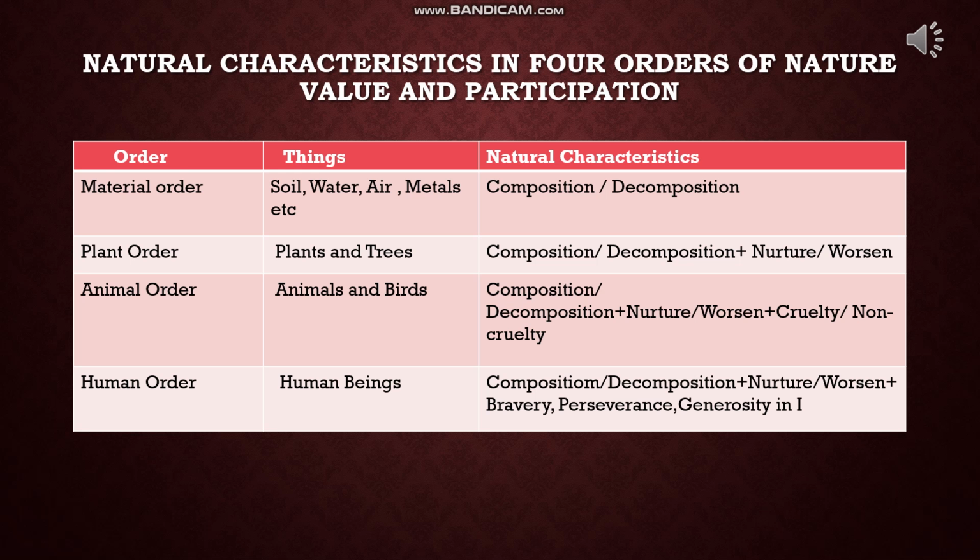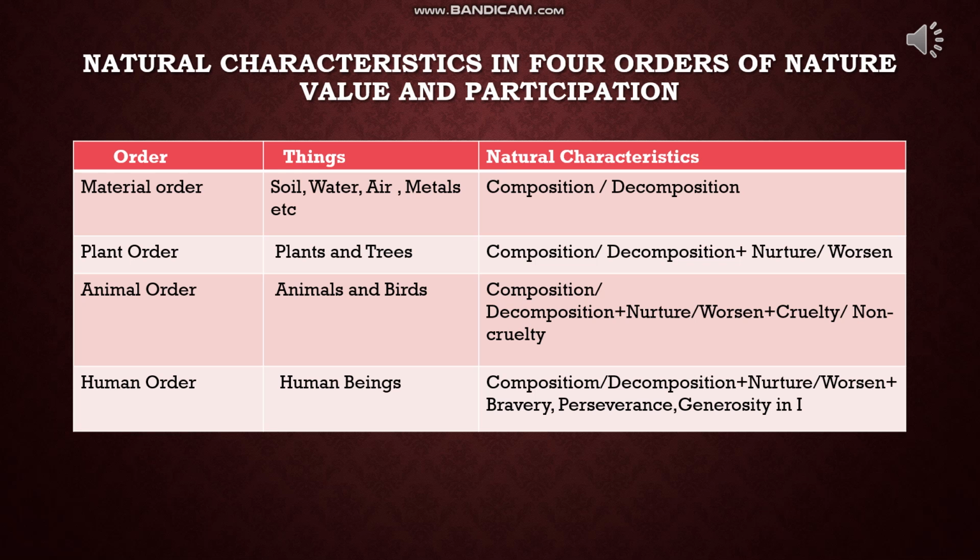It means that composition, decomposition is there, nurturing is there, and even worsening; this order harms other orders also, and there is cruelty as well as non-cruelty. Some are wild animals, some are domestic animals, and they show cruelty and non-cruelty.